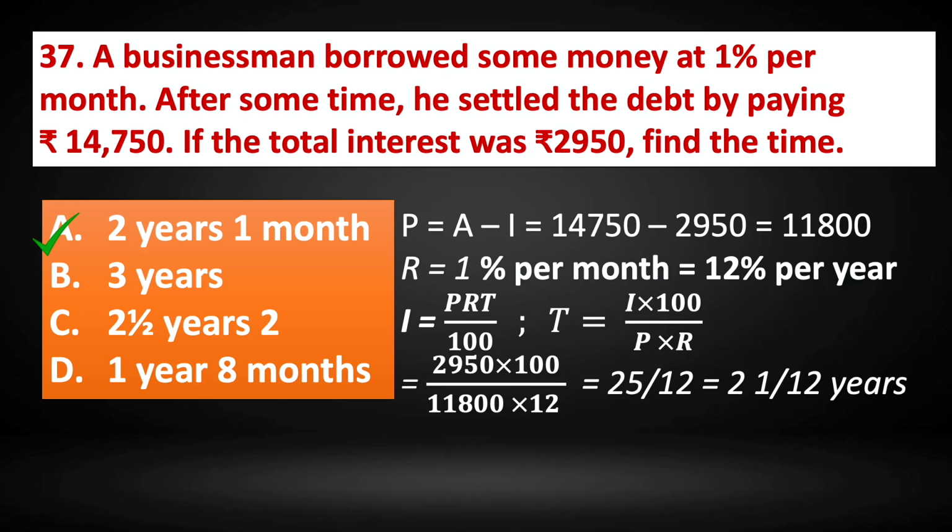25 by 12 is equal to 2 and 1 by 12 years. So that is equal to 2 years and 1 month. 1 by 12 means 1 month out of 12 months. So that is 2 years and 1 month.